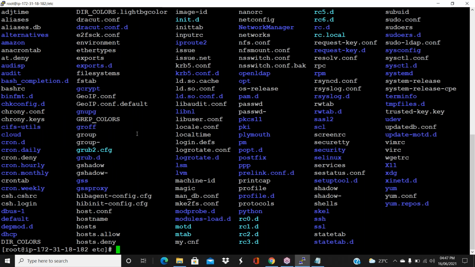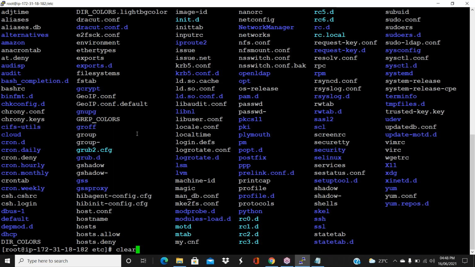As I told, your system configuration and application configuration files, everything will be available here. If you install any new application, that configuration file or setting file will also be here. You have to find that file, and if you want any changes, you have to open that file and change it. Okay, now clear the screen.